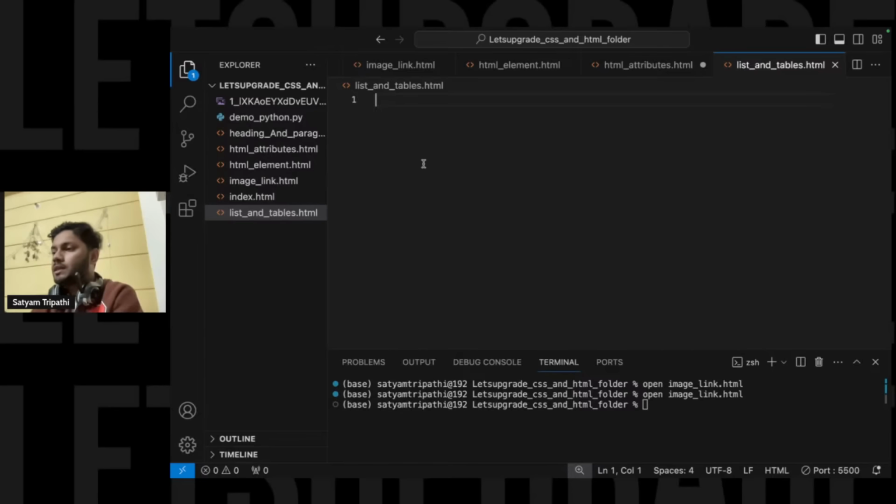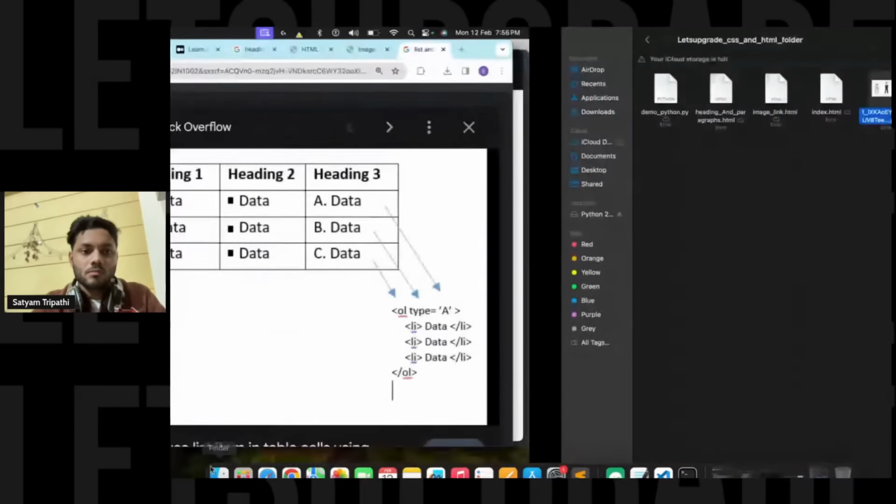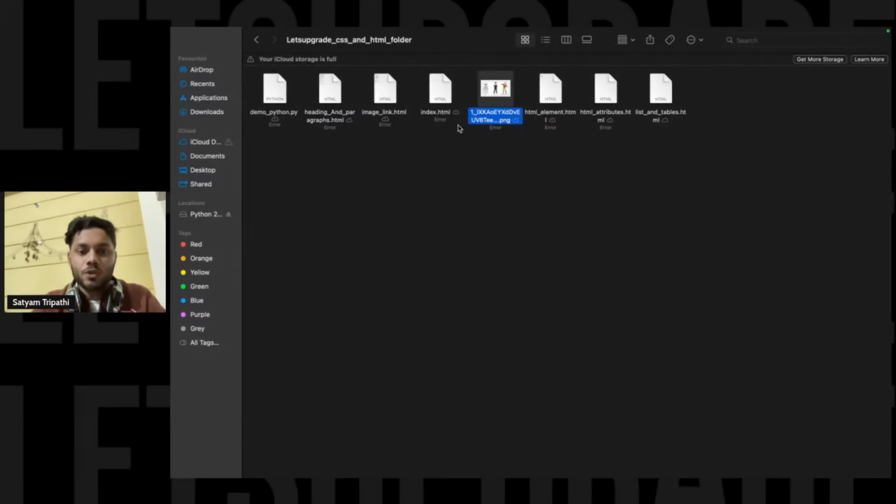The first one is the ordered list. The second one is the unordered list. Right now we are working with lists and tables, guys. So let me show you that also. Let me show you list and table.